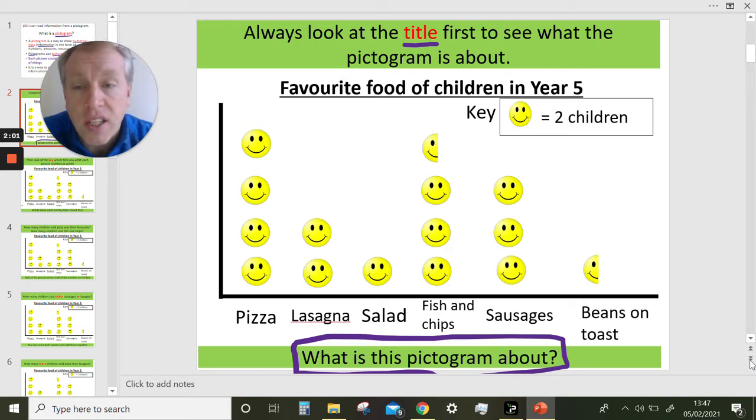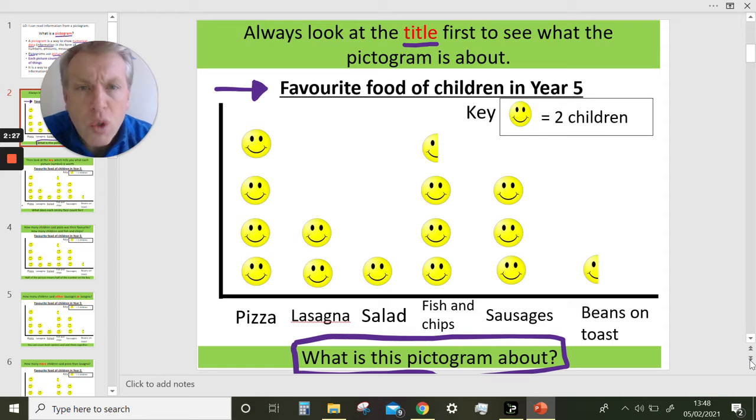So let's look at the title. Where's the title? Well, here it is. It's at the top. Every graph, pictogram, whatever it is, should have a title. The title is Favourite Food of Children in Year 5. Okay, so it's about the food the children in Year 5 like most.